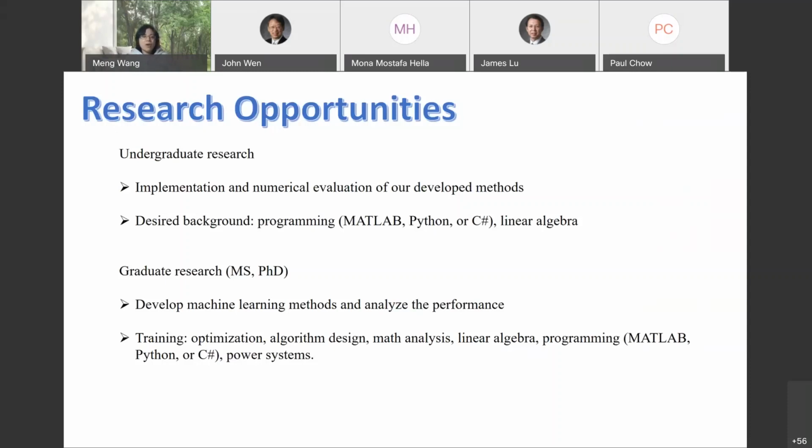They are also expected to be familiar with linear algebra so that they could understand the algorithms we design. For graduate-level research, I usually work with students so that they can help me develop machine learning methods to extract information, to design classifiers, and so on. I also expect them to be able to analyze the performance of their developed methods, such as whether their algorithm can indeed perform well on a data set and why it performs well. Therefore, the training we provide to PhD students, in addition to the requirements for undergraduate students, includes more advanced training on optimization, algorithm design, and analysis, and also some training on domain applications, for example, power systems or image processing.